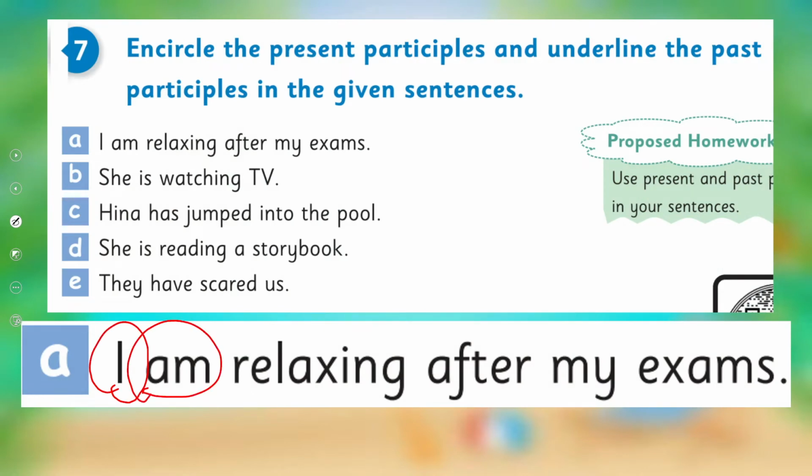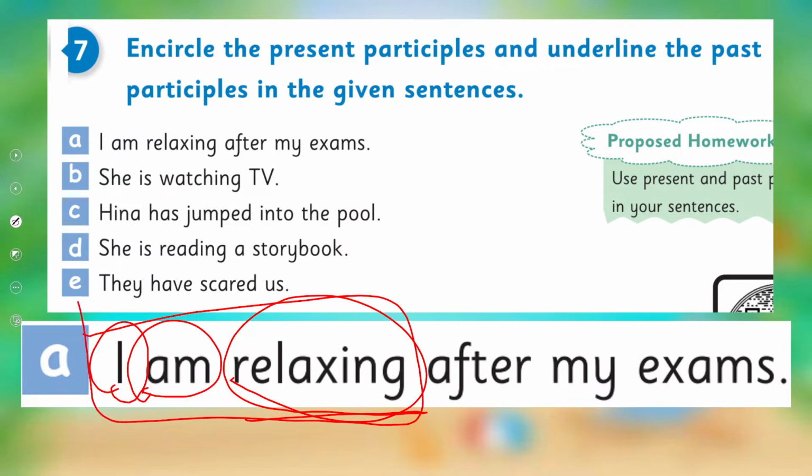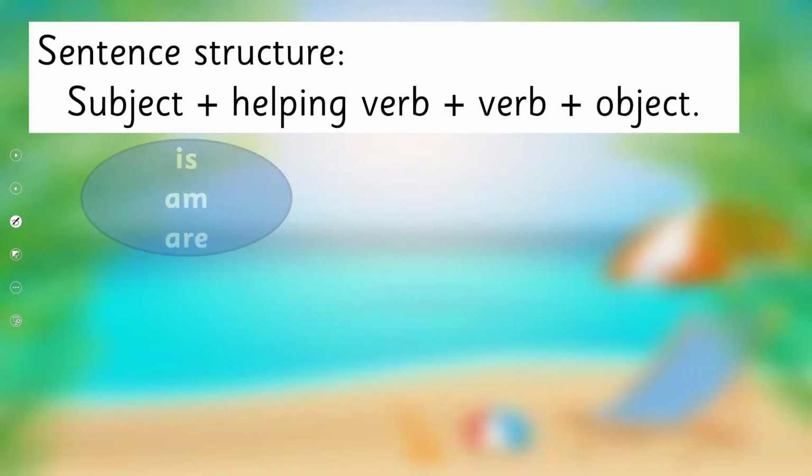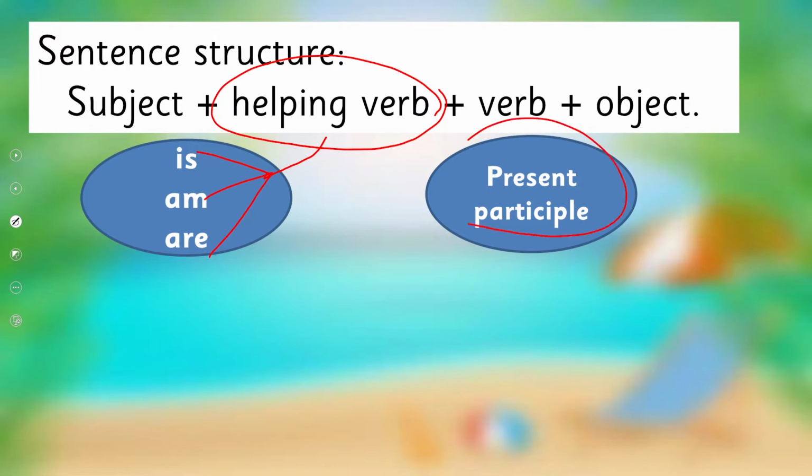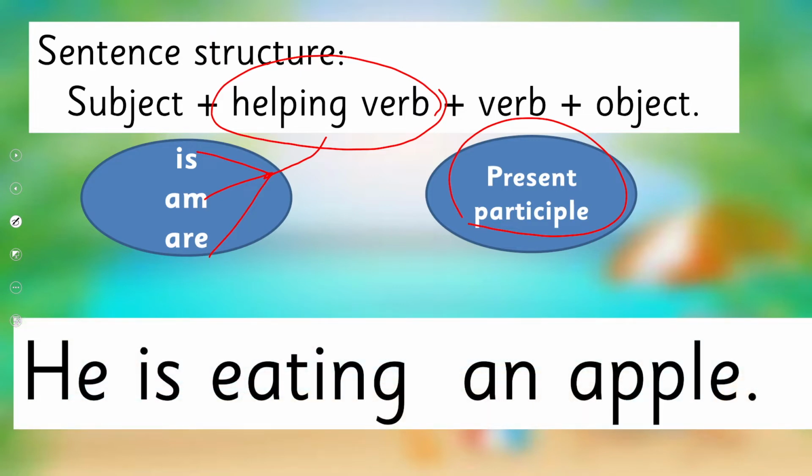I am relaxing. It means I'm still relaxing, I'm not done yet. Okay, there are two things. One is present participle and the B form is used with it. Okay, and what does it tell us? We use helping verbs of B form, that is, am, is and are, and we use present participle, meaning the ing form of the verb, and we use this tense for an action.